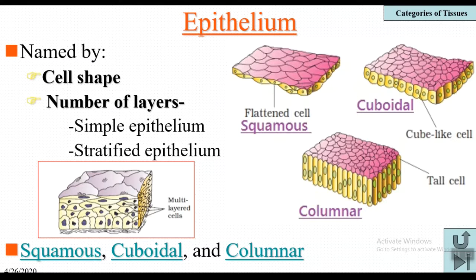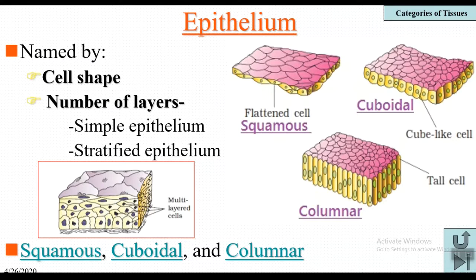layers. If it is single layered epithelium, it is called simple epithelium, and if it is multilayered, it is called stratified epithelium. Means if the layers in the epithelium are two or more than two layers, then it is called stratified epithelium. Strata means layers. And here you can observe the stratified epithelium. The stratified epithelium is also called compound epithelium.